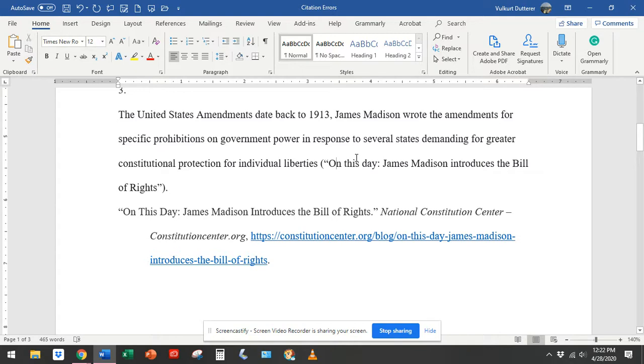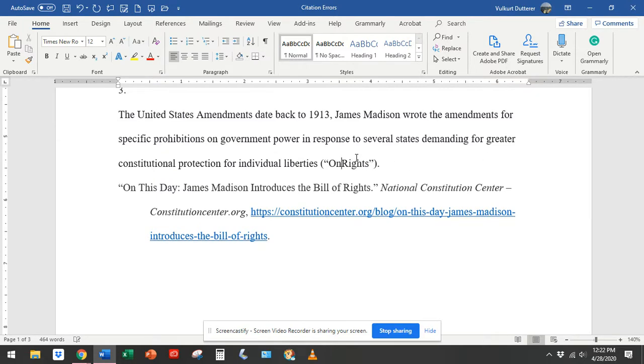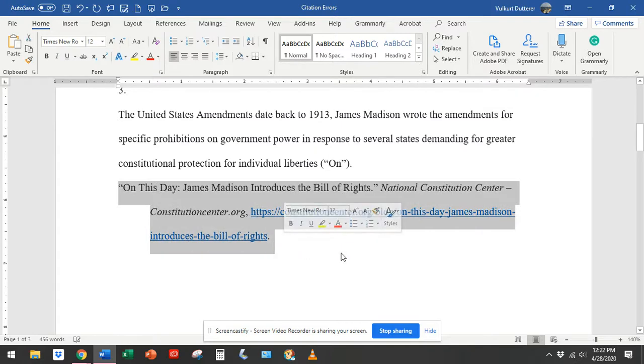None of the other entries on the student's works cited page began with the word on. So all I need for this in-text citation is on. It needs to be inside quotation marks here because it's inside quotation marks in the works cited page. But since there's nothing else that begins with on, as long as I have on, whenever I go to the works cited page, I'm going to know it's this entry that the student was using.